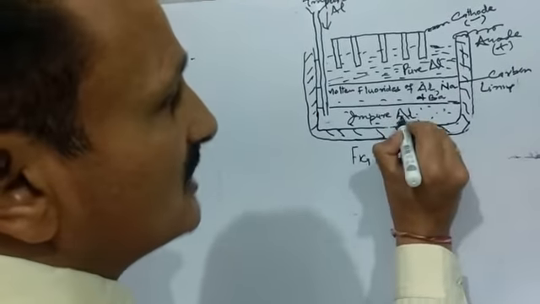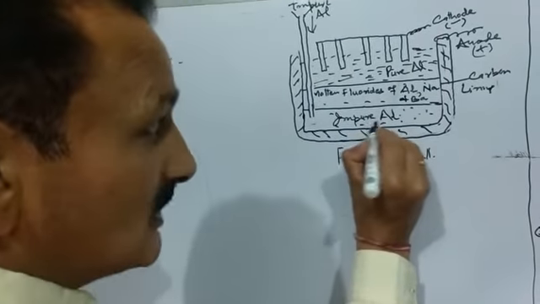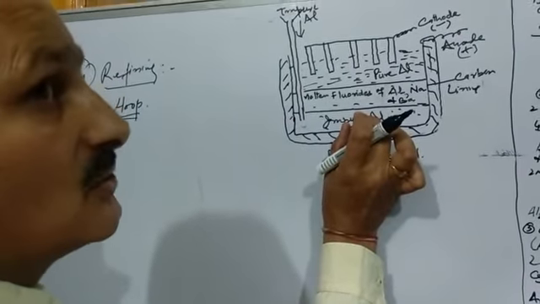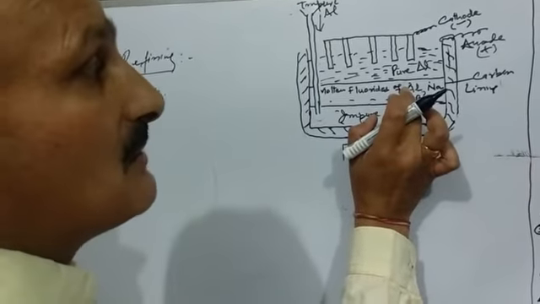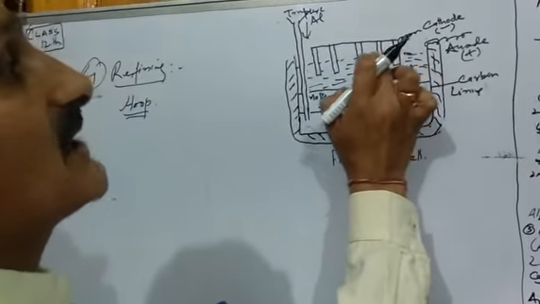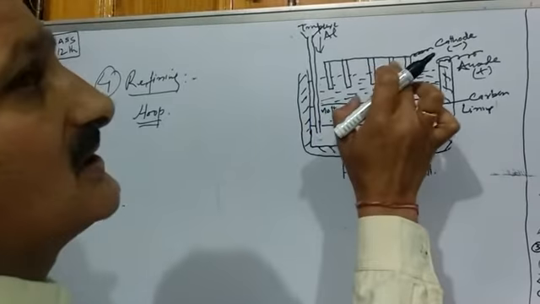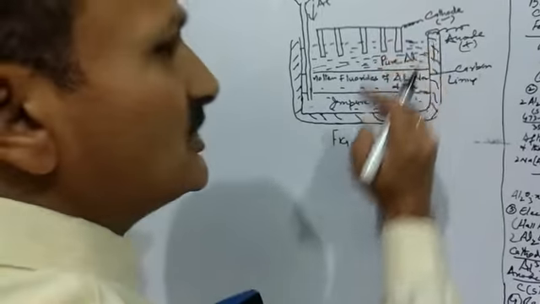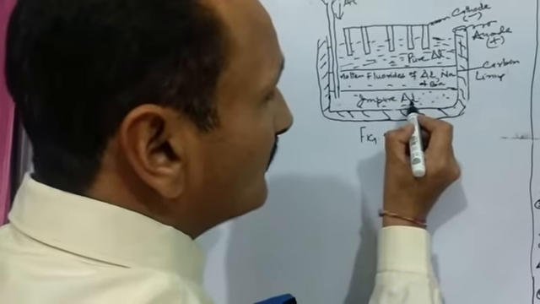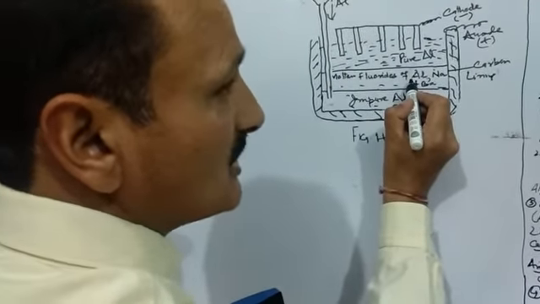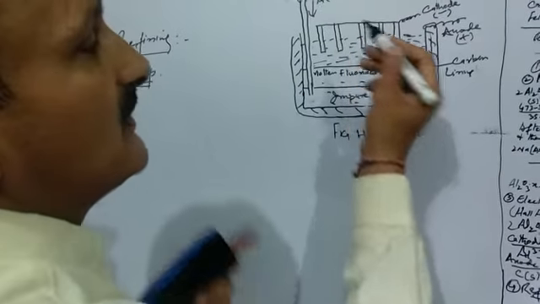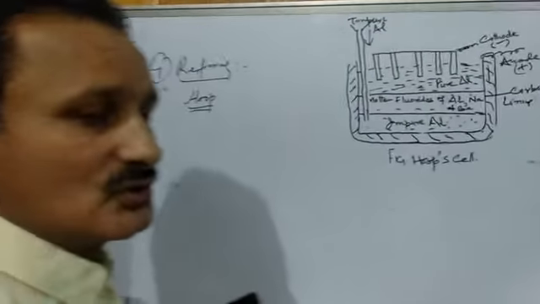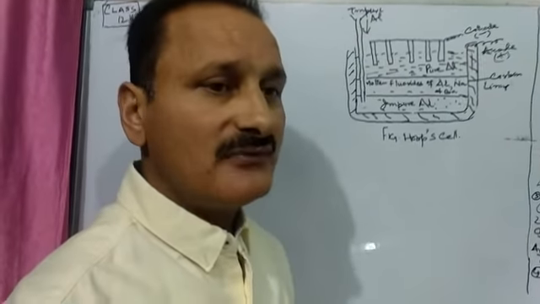The pure aluminum from the impure aluminum, because this is impure but it does contain pure aluminum also, that pure aluminum first goes into the middle compartment and then deposits at these cathodes. There are a number of cathodes, so that all the aluminum goes and deposits here. So this process continues till the whole of the aluminum from the bottom compartment first goes to the middle compartment and then moves to the cathode. And finally the process is over. So we get pure aluminum from these cathodes. So this is all about extraction of aluminum. Thank you.